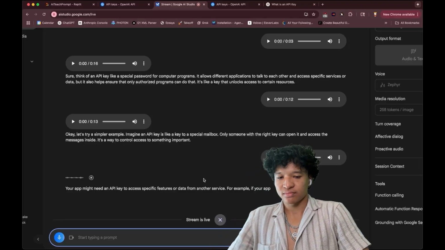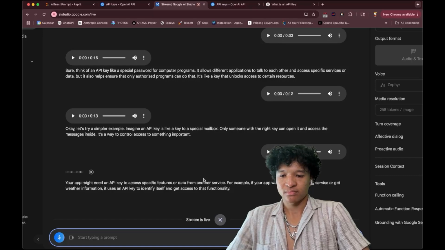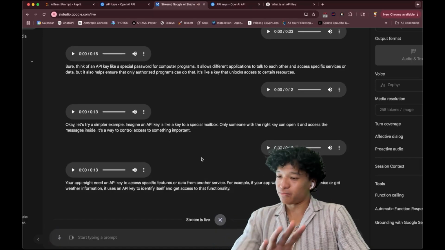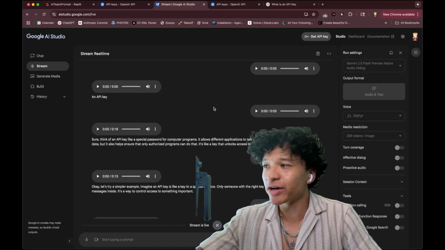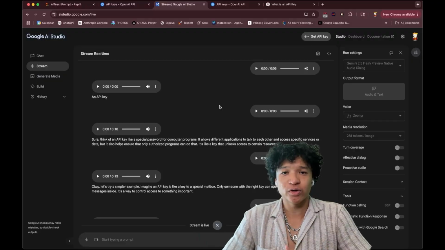For example, if your app wants to use a mapping service or get weather information, it uses an API key to identify itself and get access to that functionality. Cool. So just real basic examples showcasing how you have no excuses. You literally have a super intelligent AI system to walk you through all your questions.